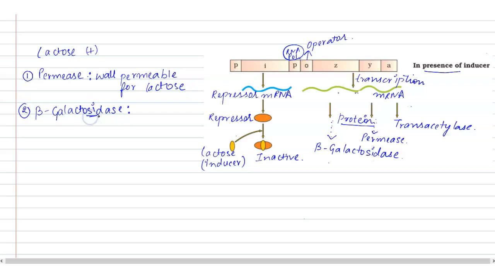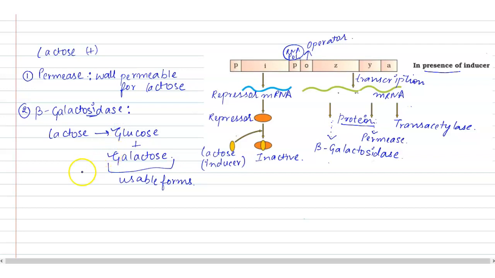This enzyme is responsible for the further metabolism of lactose. It converts the lactose into glucose and galactose, because basically the bacteria cannot use lactose as such. It has to be converted into the usable forms, and the usable forms are the glucose and galactose.